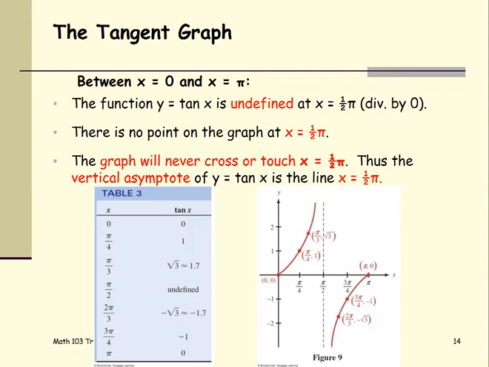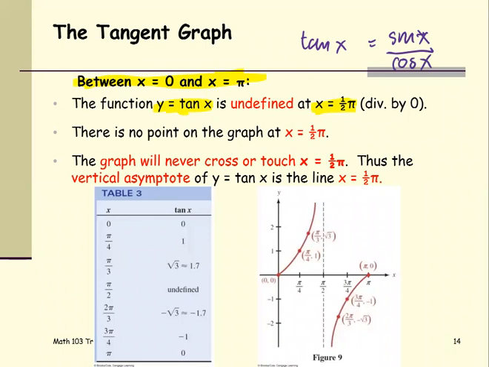Tangent graph between x equals 0 and x equals pi, where x is an angle: the function y equals tangent x is undefined at x equals pi over 2. Recall the tangent function is equivalent to the sine of the angle divided by the cosine of the angle.